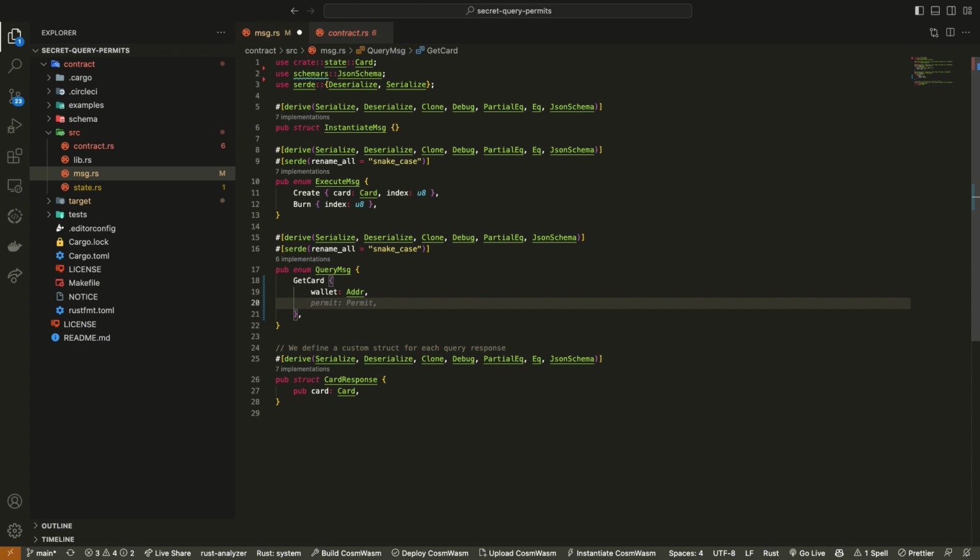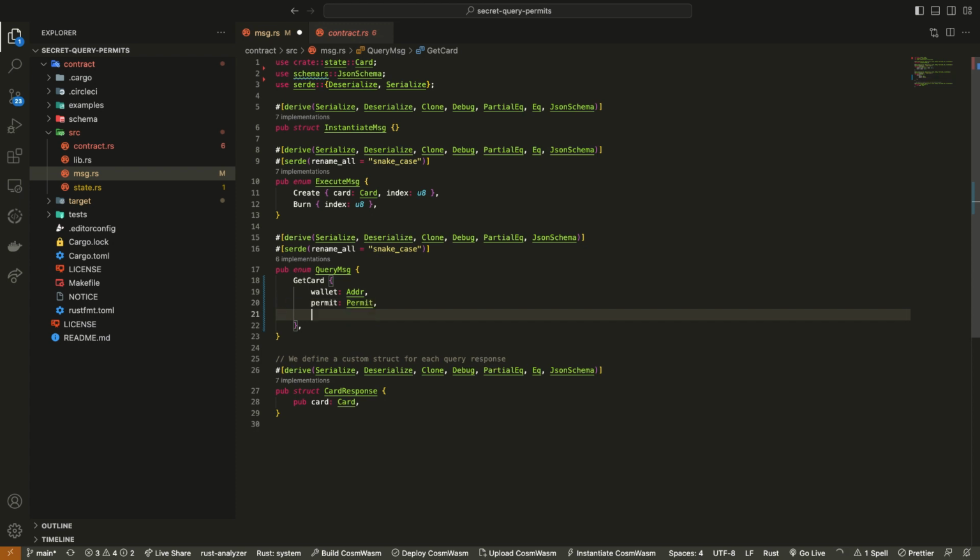We need a permit. Oh, and I also have GitHub Copilot chugging along with us. So it's going to probably know what to do because it's probably seen me type this before. The future is now. And an index. Beautiful. And this is all we need in our query message: the wallet that we're accessing, the index of the card that we're accessing, and then the permit that validates that this query is okay to happen.